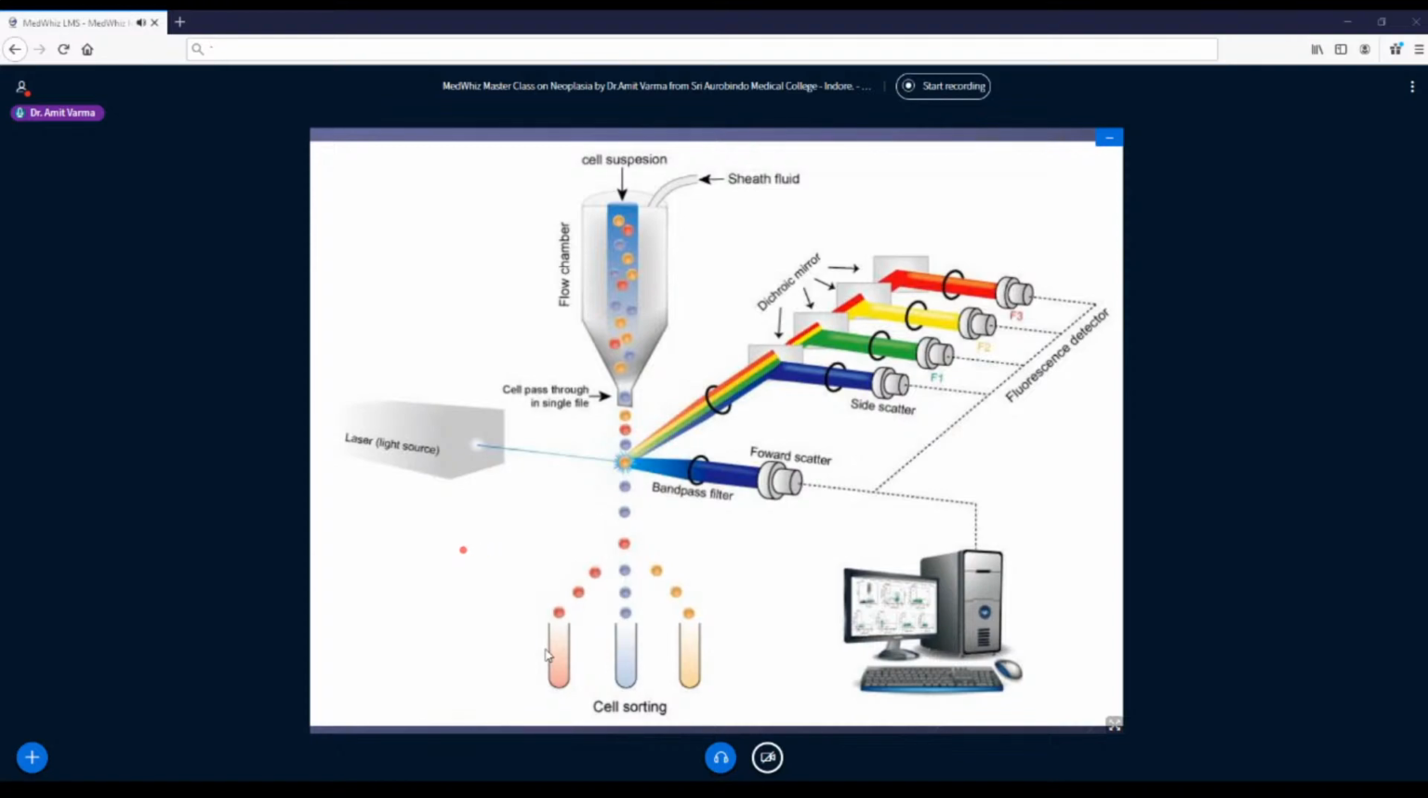So what it will give us at the end of 5 or 10 minutes, it will say that there are 1 lakh lymphocytes in this sample. Of this, 40% are CD4 positive, 20% are CD8 positive, 40% are CD20 positive. So that is how it will help us to segregate the population of the cells. So now it is saying that 100% are CD20 positive. What does it mean? This is a B cell neoplasm. I hope you get this flow cytometry.